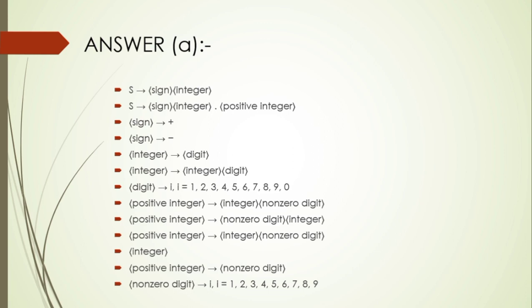So here the sentence is sign integer, or sign integer dot positive integer. Sign can be plus or minus. Integer is digit or integer digit. A digit can vary from 0 to 9. Positive integer is integer non-zero digit, or non-zero digit integer. Positive integer is also non-zero digit. Non-zero digit is 1 to 9, except 0.